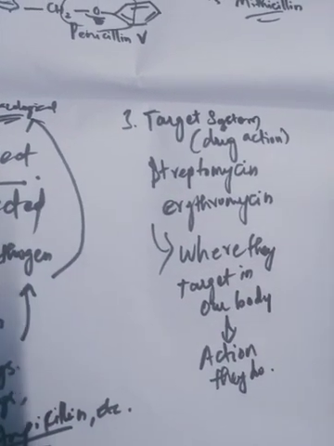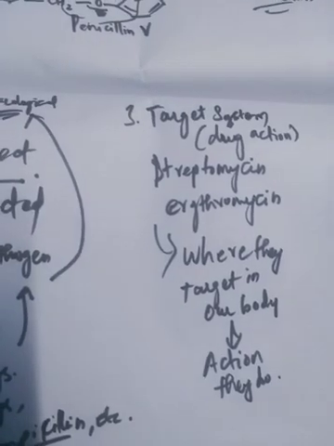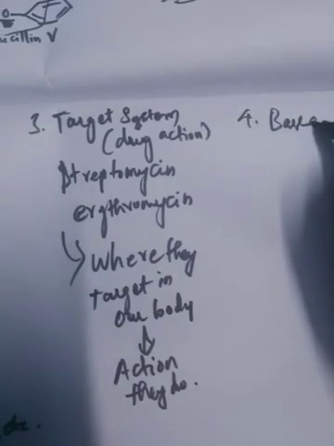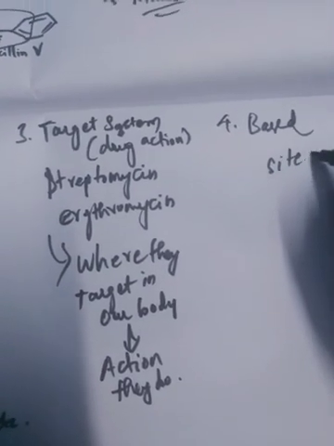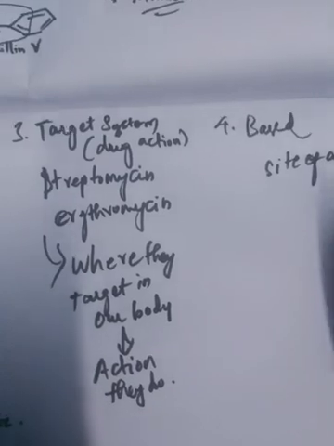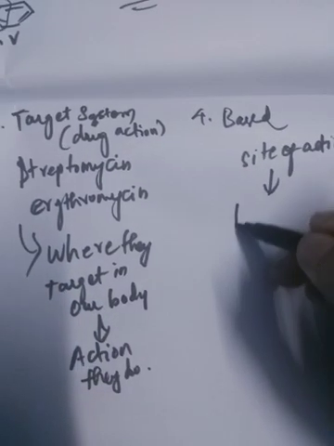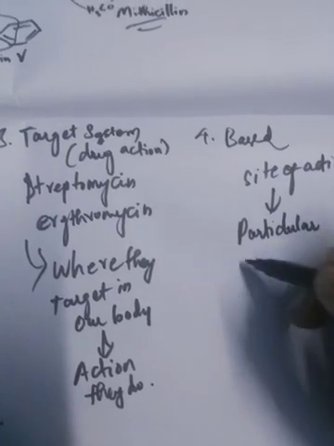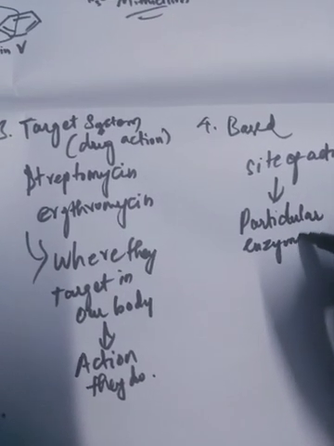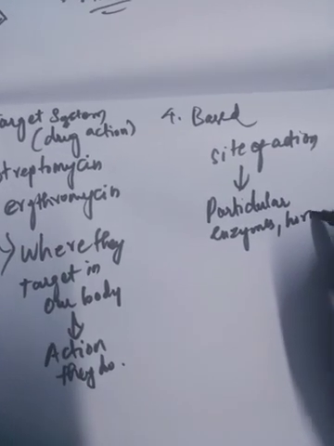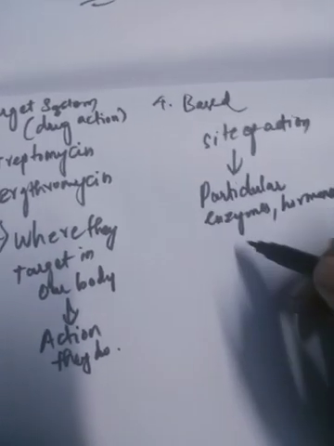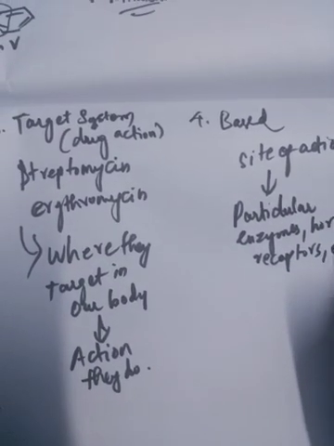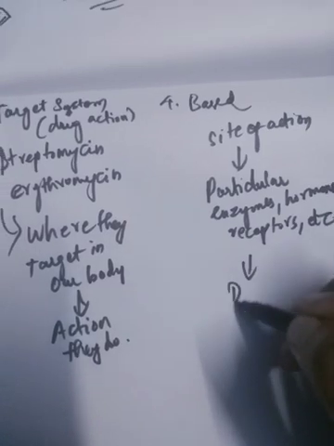Next, based on the site of action. The fourth type is based on the site of action. For example, particular enzymes, hormones, receptors, etc. These are called drug targets.